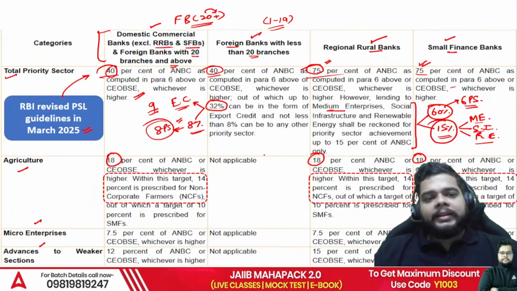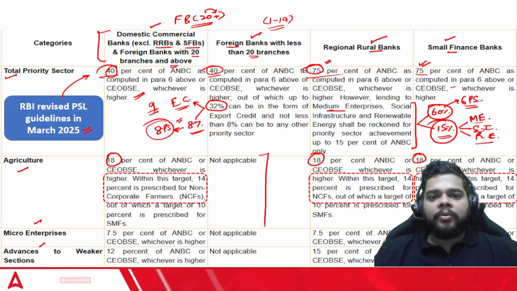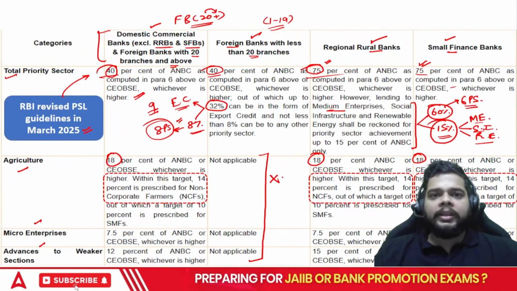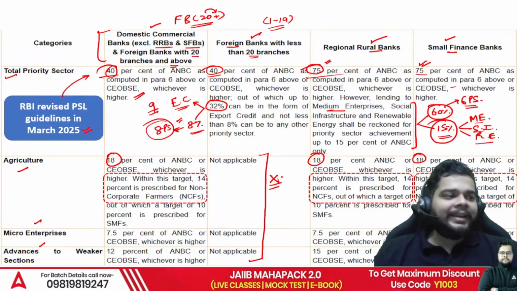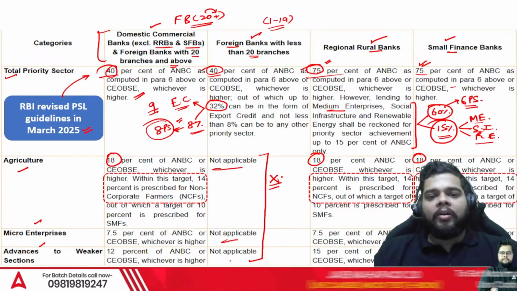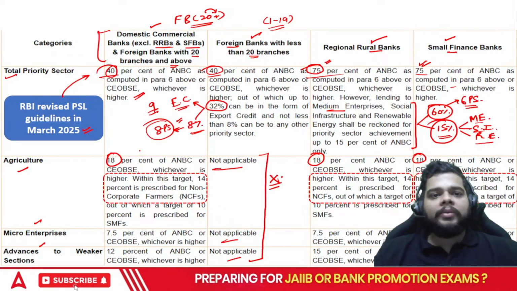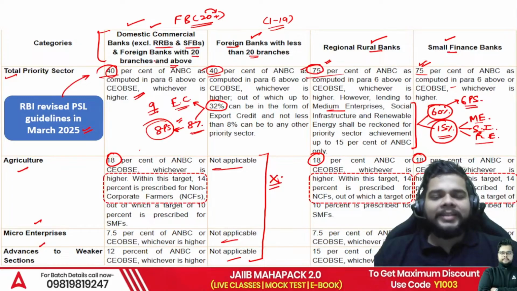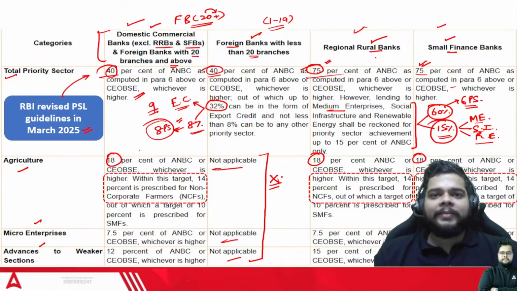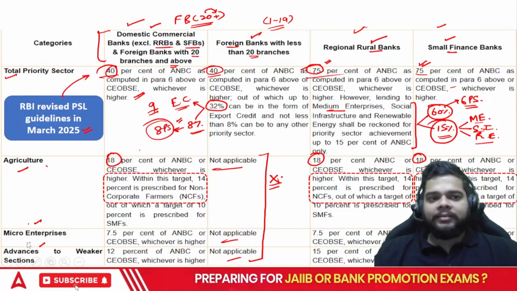For agriculture, micro enterprises, advances to weaker section, there is no obligation on the foreign banks, and these categories are not applicable on the foreign banks with less than 20 branches. So we'll be talking only about these three, that is domestic commercial banks and foreign banks with 20 branches and above, RRBs and SFBs, for your agri, micro enterprise and advances to weaker section.